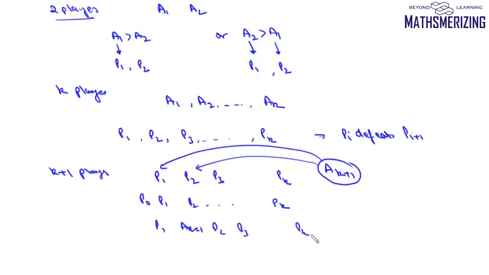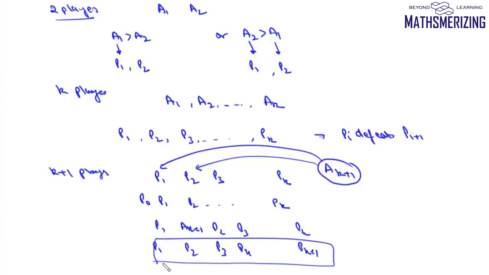Now if AK plus 1 wins over P2, then we'll get P1 and then this player AK plus 1, P2, P3, ..., Pk. Now we can again renumber them P1, P2, P3, P4, ..., Pk plus 1. So again we can have the same configuration where any Pi defeats Pi plus 1. So we'll keep repeating this process until we get a player who defeats this AK plus 1, and then we can always reconfigure the numbers. So this is true for K plus 1.